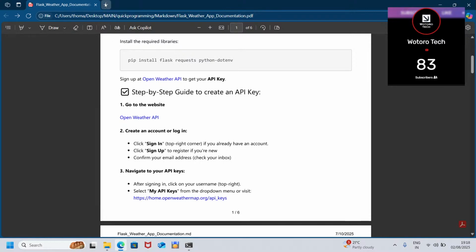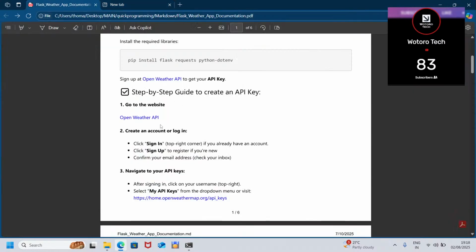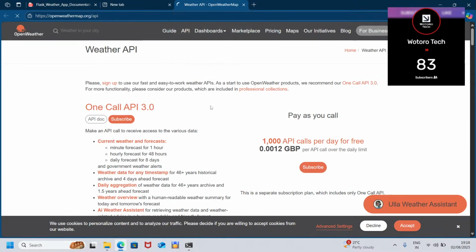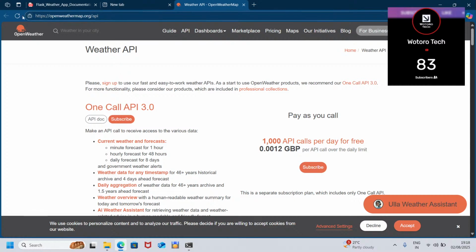So you just create a new tab, and use the URL openweathermap.org/api.